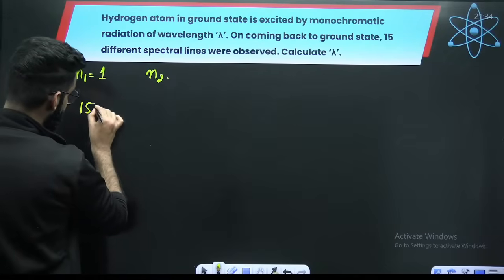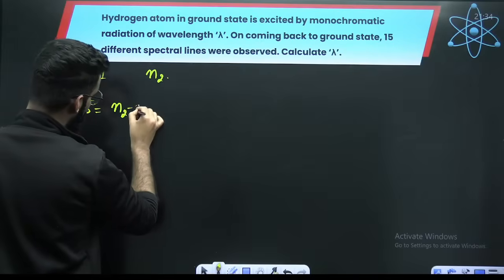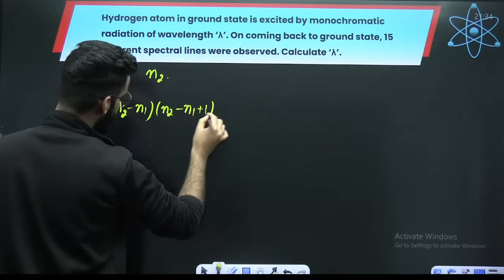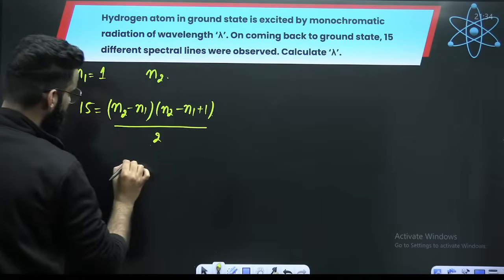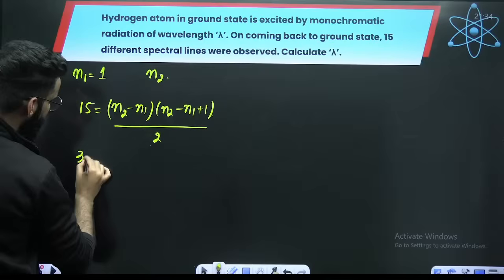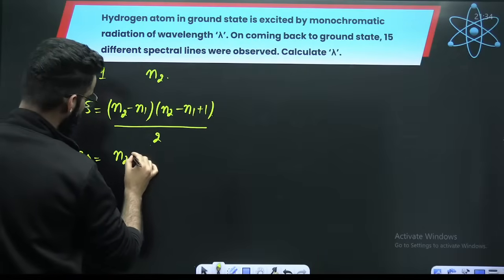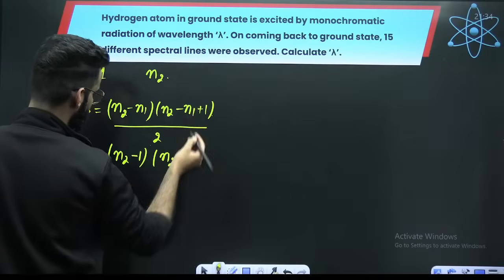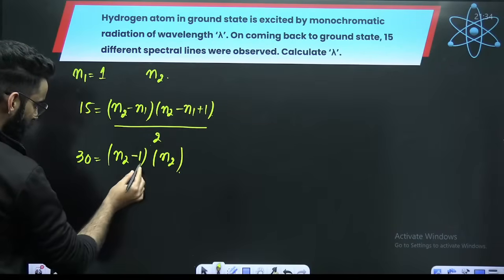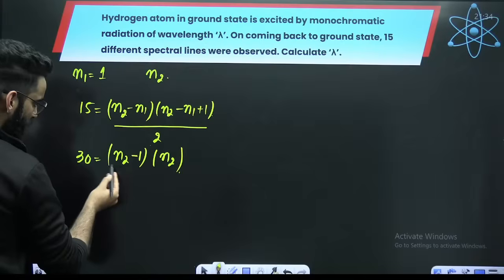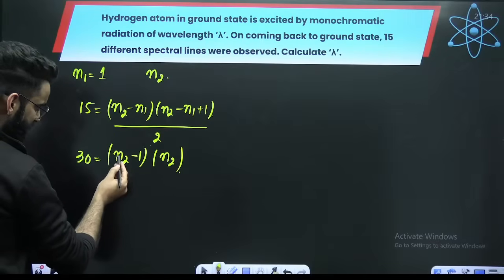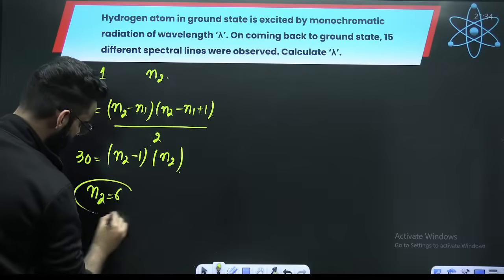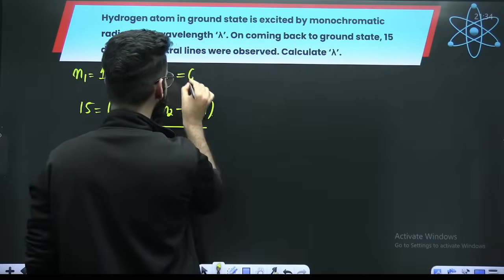So number of spectral lines is equal to (N2 minus N1) multiplied by (N2 minus N1 plus 1) divided by 2. Right? So 15 twos are 30, is equal to N2 minus N1, which is 1. This will be N2, N1 is 1, plus 1, this is simple, right? So what has to be the value of N2 so that this term becomes 30? This has to be 6. 6 minus 1 is 5, 5 into 6 is 30. So N2 is 6.